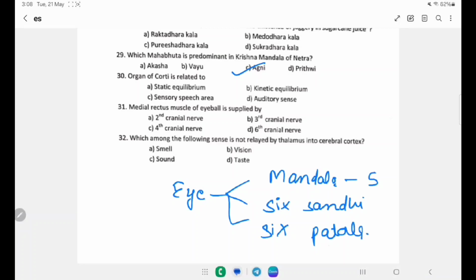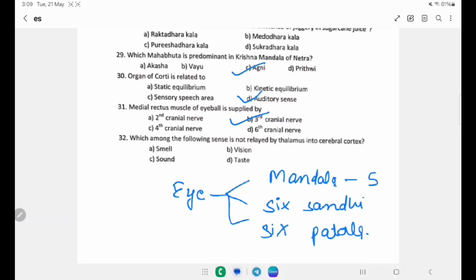Organ of Corti is related to: A static equilibrium, B kinetic equilibrium, C sensory speech area, and D auditory sense. So it is responsible for the auditory sense. The medial rectus muscle of the eyeball is supplied by which cranial nerve? The second cranial nerve is the optic nerve. The third cranial nerve is the oculomotor. The fourth cranial nerve is the trochlear, and the sixth is the abducens. So the right answer will be the oculomotor nerve.